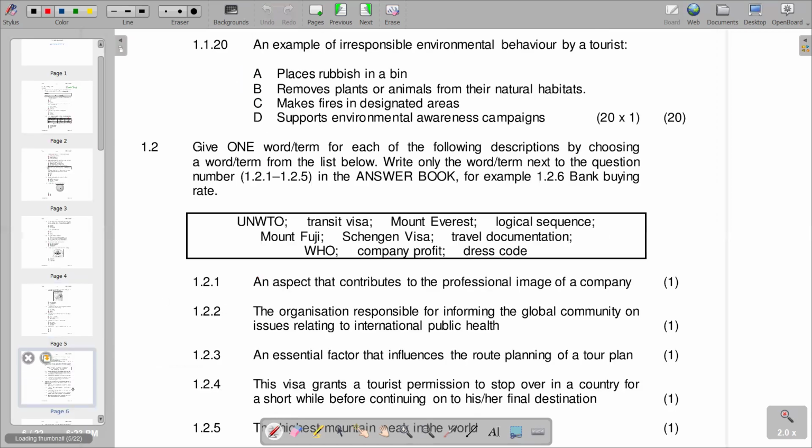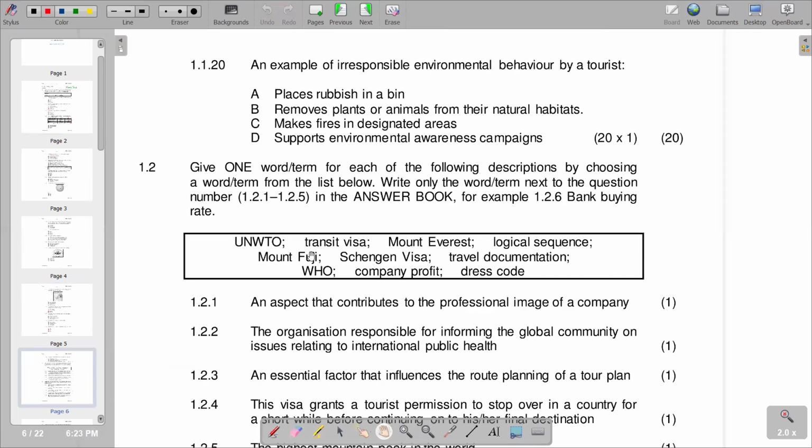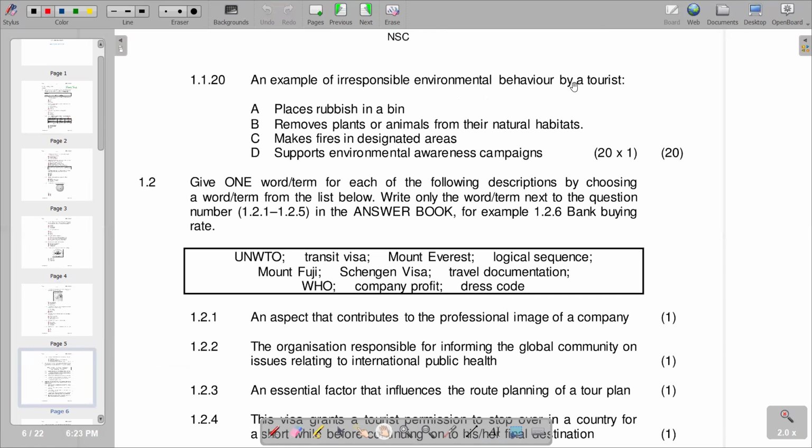Then we move on to the next part, which is 1.1.20, which reads: an example of irresponsible environmental behavior by a tourist. We are given different behaviors, and we can choose the correct one. The first one is places rubbish in a bin. That is not irresponsible, so that's where we have our hint. This one cannot be an irresponsible behavior. Removes plants or animals from their natural habitats. So this can be a correct one.